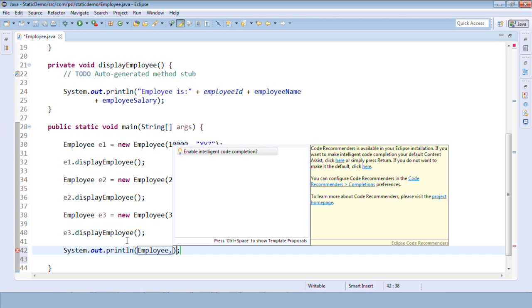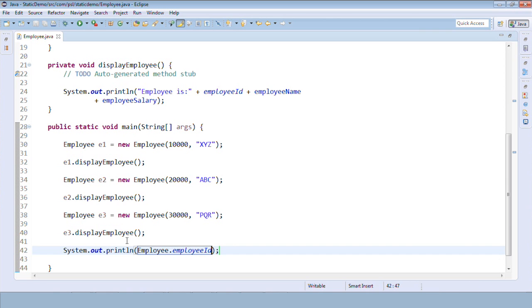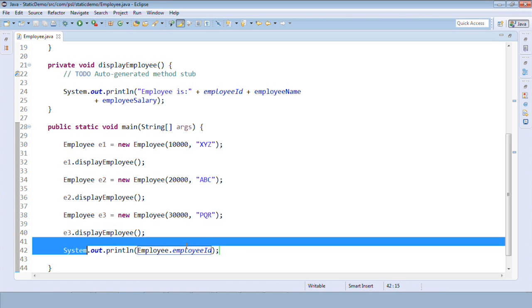Can you see? Employee ID is accessible directly. Can you see this? Employee ID. Yeah. So without an object, I'm not saying e1.employeeID now. I'm not saying e2.employeeID. I'm not saying e3.employeeID. I'm saying Employee, that is a class name, dot a static member.